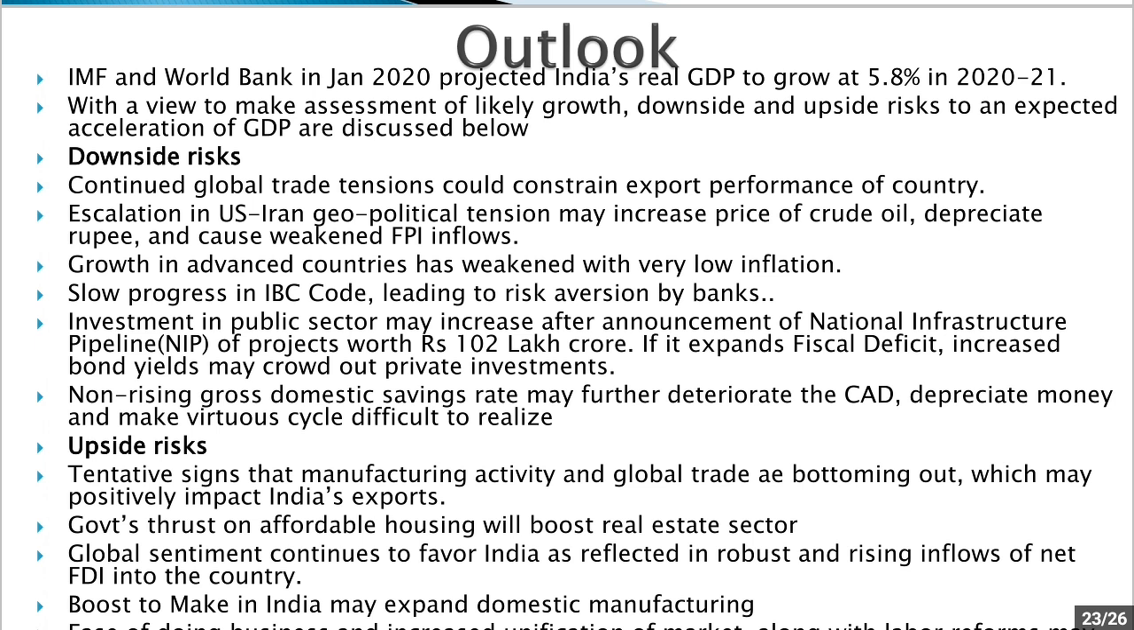Then growth in advanced countries has weakened, and inflation is also low in advanced countries. So if advanced countries are not growing, then the overall growth of the world economy may also suffer. Then slow progress in the IBC code is leading to risk aversion by banks. This is one downside risk again. If the banks are not very enthusiastic about lending, then the virtuous cycle of growth will not kick start, which will again cause a decline in GDP in India.